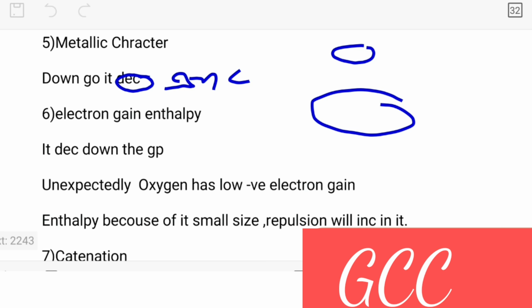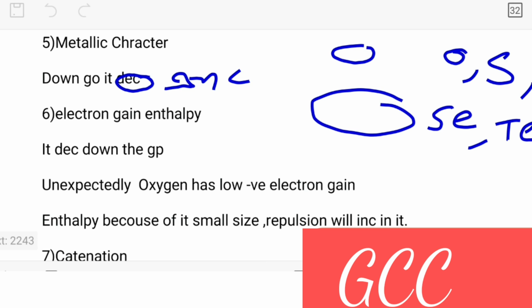One more thing: oxygen, sulfur, selenium, and tellurium, these four are usually non-metals.